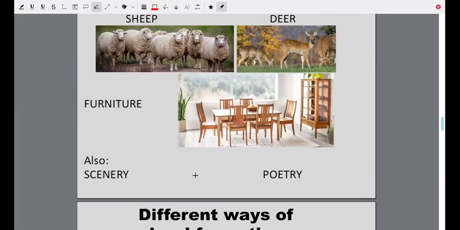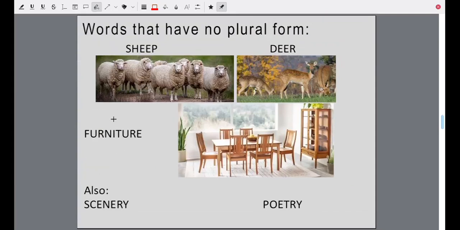Now these nouns do not have a plural. Sheep: there are 1, 2, 3, 4, 5, but no matter, even if there are 100 animals, we will say sheep. No S. We do not add S. Deer: even if there are several animals, we will say deer. Do not add S. These words have no plural form.